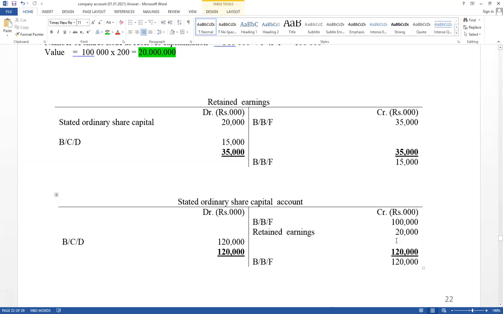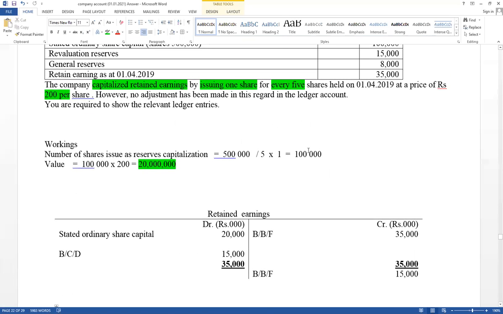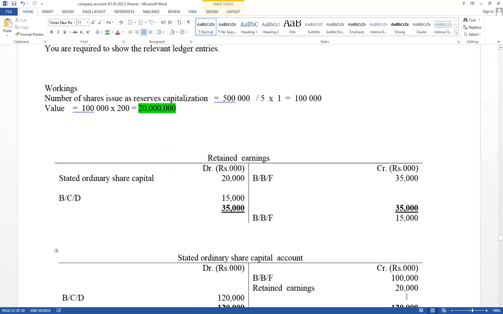Why do this? Even when there is profit, there may be no money to pay dividends. Instead of paying dividends in cash, they issue shares and take no money, reducing it from the profit. Try to recognize how to calculate number of shares and value, then think double entry. Ordinary shares increase and retained earnings decrease. Therefore, there are 2 marks available here.